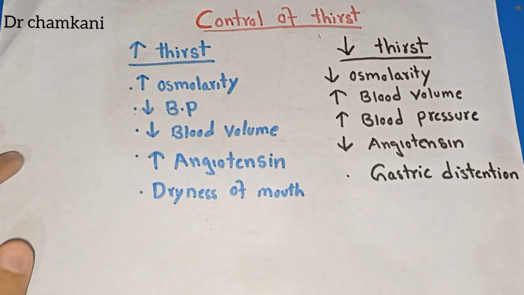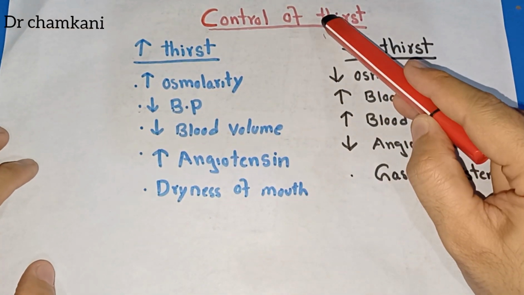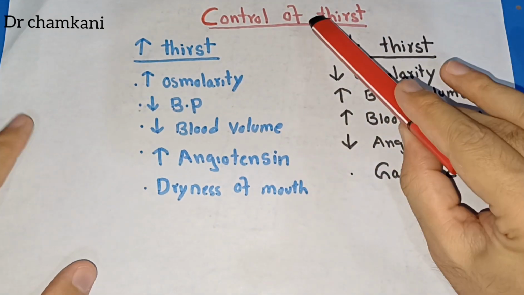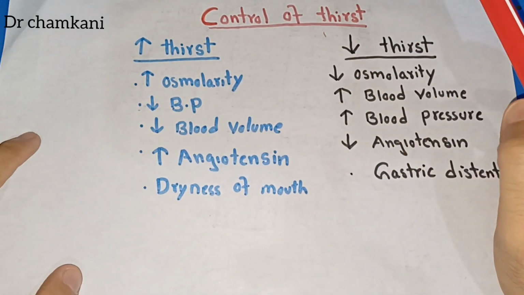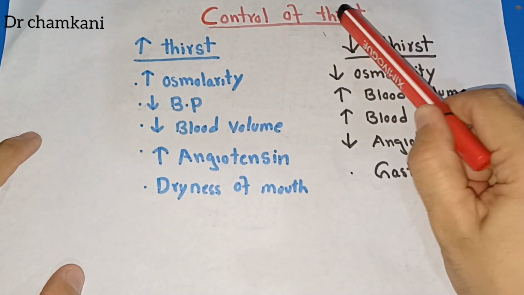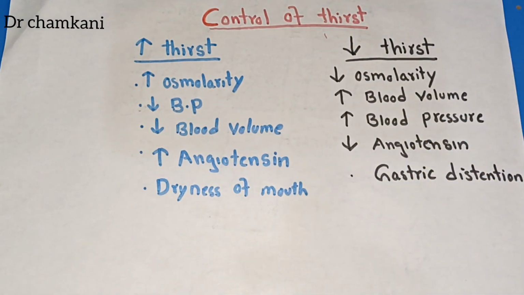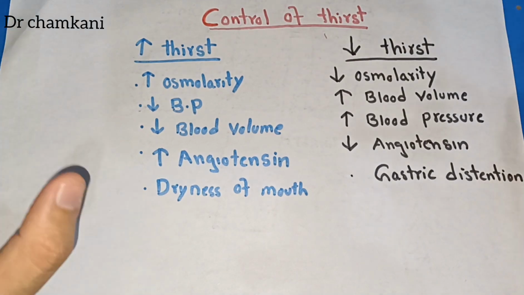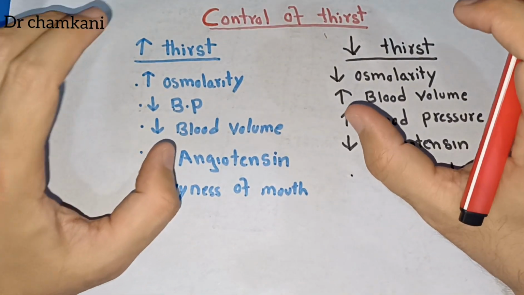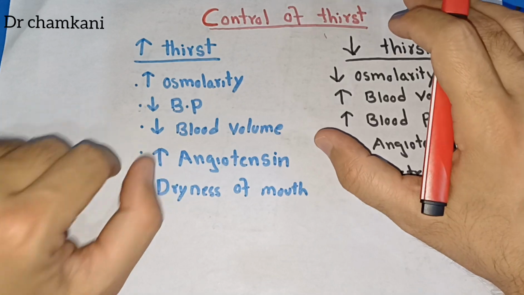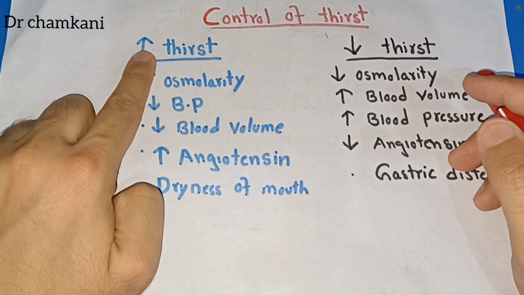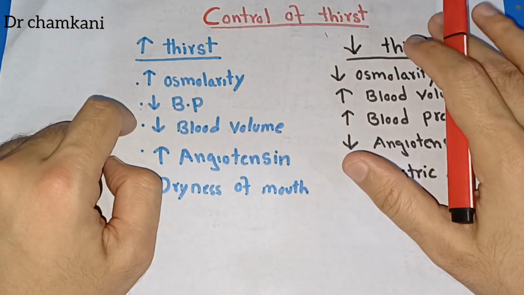In this lecture, we will talk about the control of thirst mechanism, or the stimuli which will increase or decrease thirst. In our last lecture, we discussed the importance of thirst in controlling the plasma osmolarity, or the extracellular osmolarity, as well as the plasma sodium concentration. To start or stop the thirst mechanism, there are different stimuli, and there are some stimuli which will increase thirst, and some stimuli which will decrease thirst.